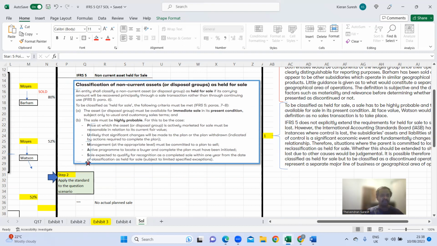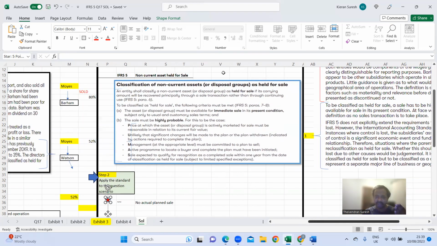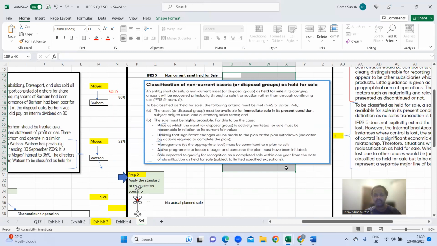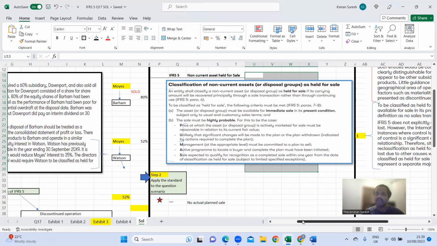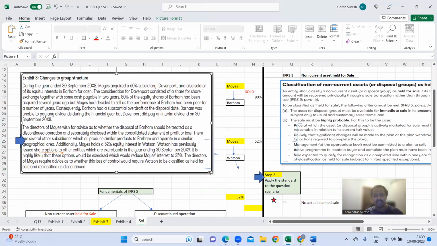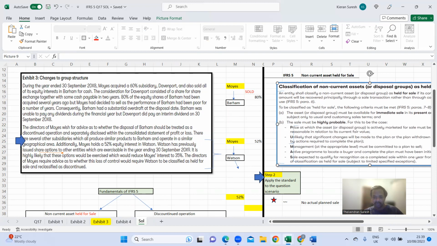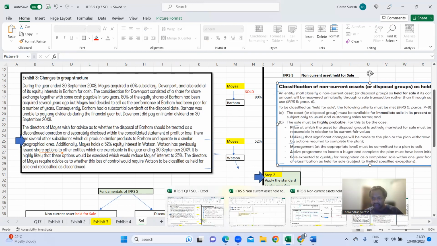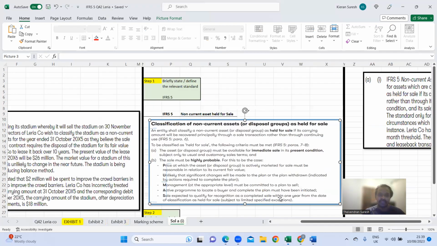So like we have just done it. Now we move on further. Now, as I said to you, let's read the question paragraph. I've briefly explained what non-current assets held for sale are and what their conditions are. Now let's read this exhibit. Sorry, I think I'm at the wrong page. I should be at question 42, right? So I should be here, right?